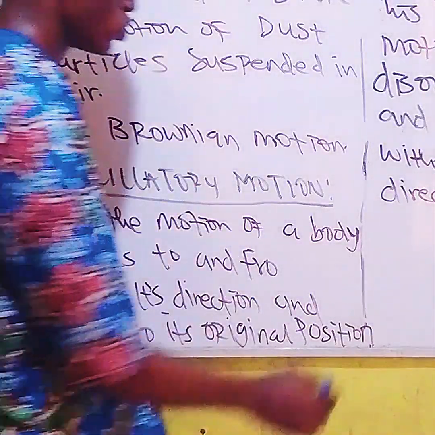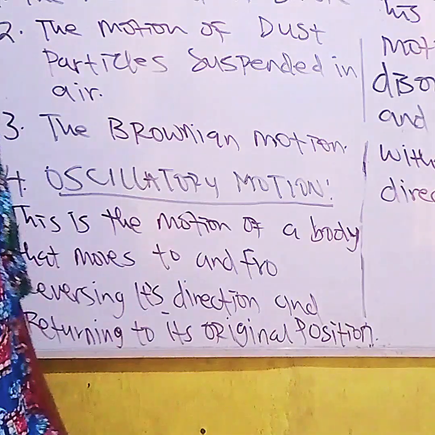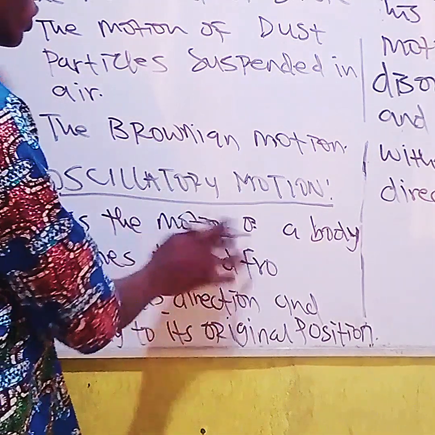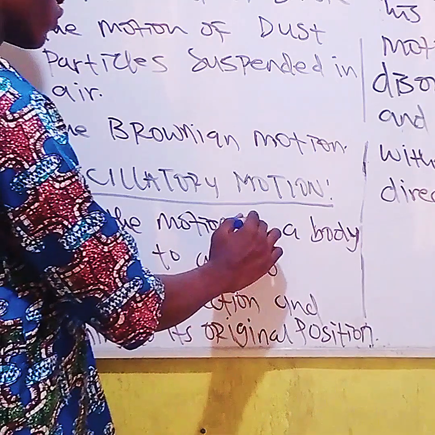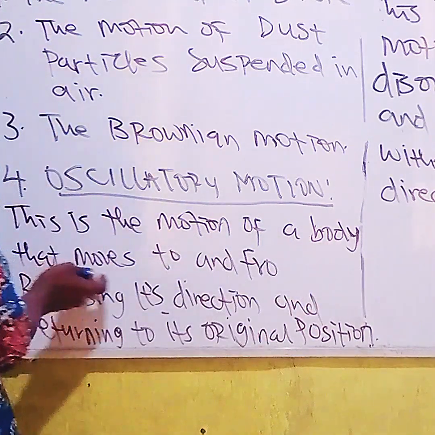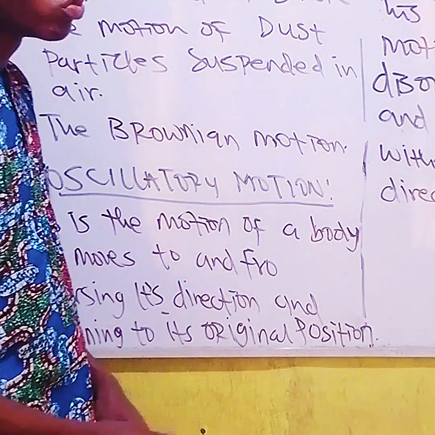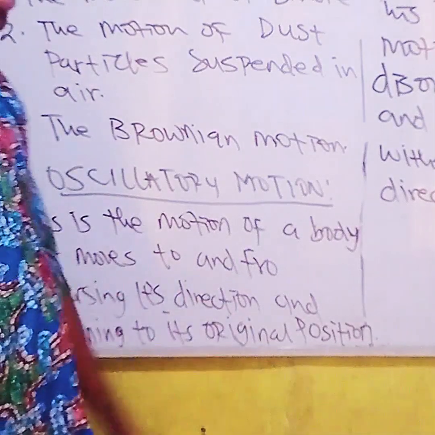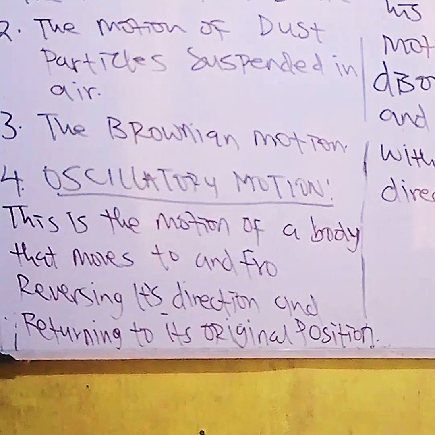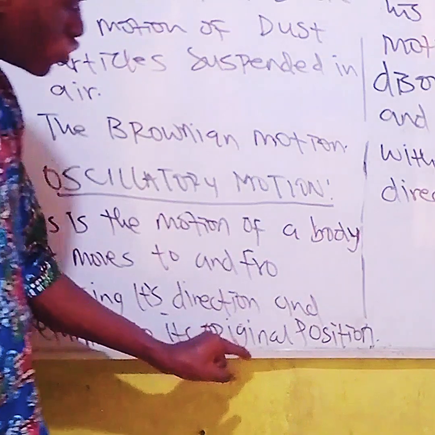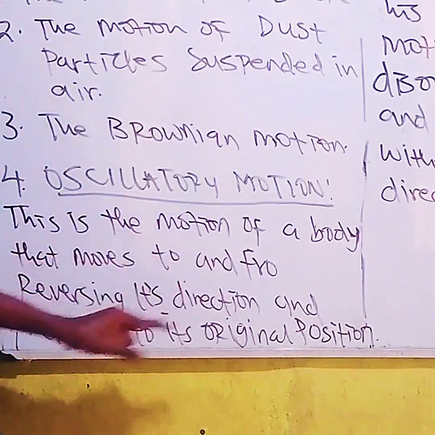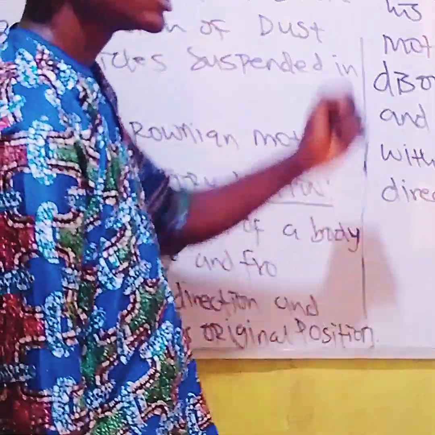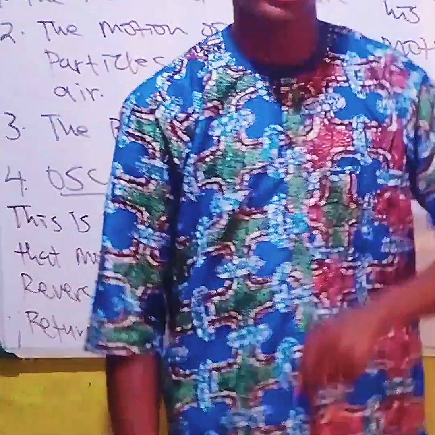So it is the motion of a body that moves to and fro, reversing its direction and returning to its original position.